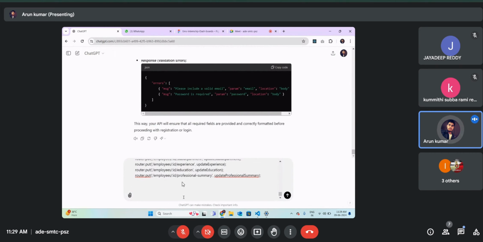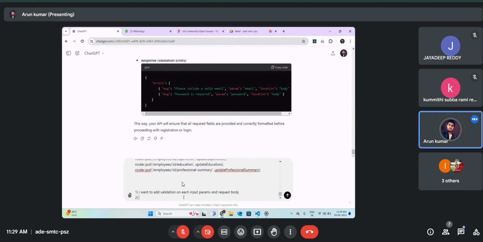So I copy the employee controller. I instruct ChatGPT: first, I want to add validation on each input param and request body.